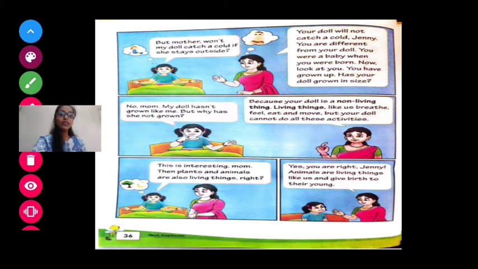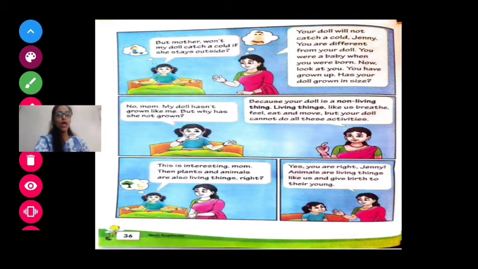So living things like us breathe. They breathe means they take air. They feel. Feel means they feel whether a substance is cold or hot. Eat. We all eat food to grow. And move. Move means moving from one place to another. But your doll cannot do all these things and all these activities.